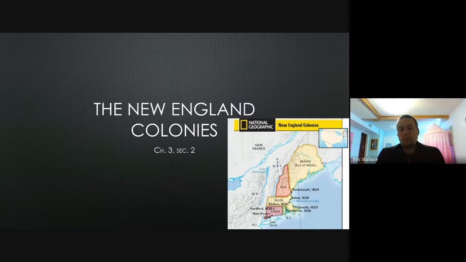Here in section 2, with the New England colonies, a lot of these colonies will be started because of religious persecution, people looking for religious freedoms in some of the different parts of the Northeast, and we'll talk about that. But the four New England colonies that we'll go over are Massachusetts, New Hampshire, Connecticut, and Rhode Island.